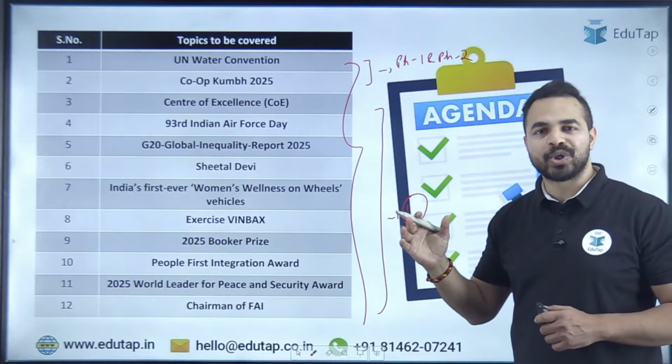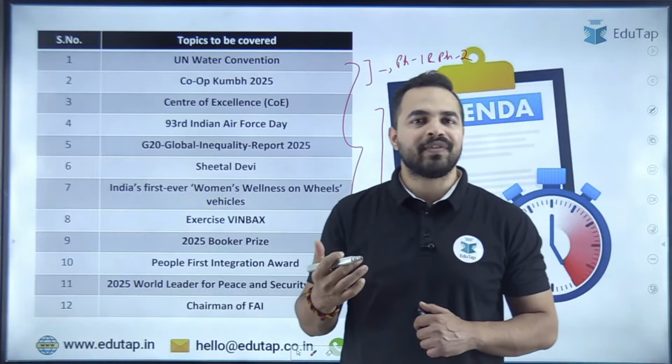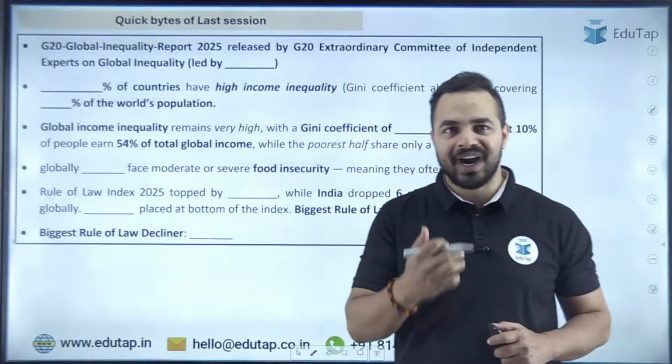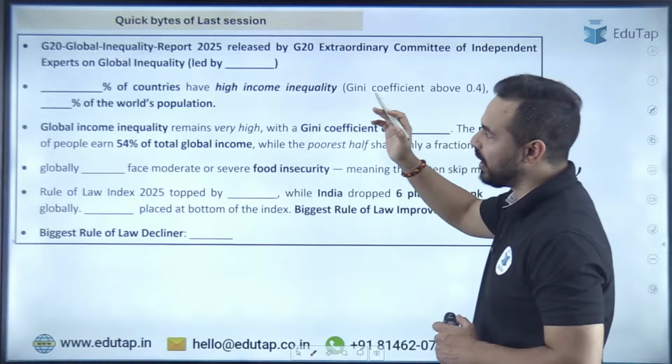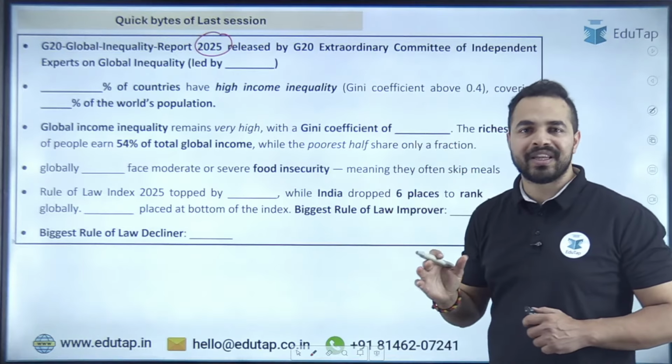Now, guys, let's move on to the quick bites of the last session so that we can ensure that all of you have revised the important parts from the previous session also. Let's start. Here is the very first news article, that is the G20 Global Inequality Report 2025. And we have discussed this report in a very detailed manner in the last session.